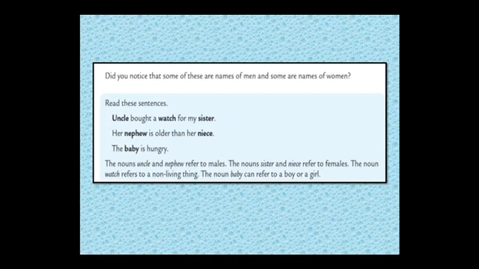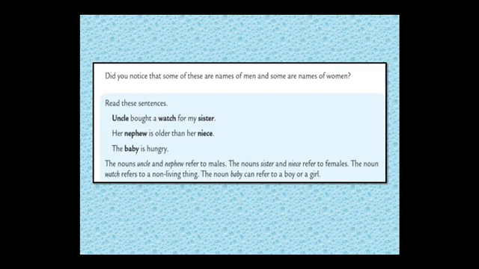Now, read these sentences. Uncle bought a watch for my sister. Her nephew is older than her niece. The baby is hungry. Let's read the sentences again. Uncle bought a watch for my sister. Her nephew is older than her niece. The baby is hungry. The nouns uncle and nephew refer to males. The nouns sister and niece refer to females. The noun watch refers to a non-living thing, meaning neuter gender. And the noun baby can refer to a boy or a girl.